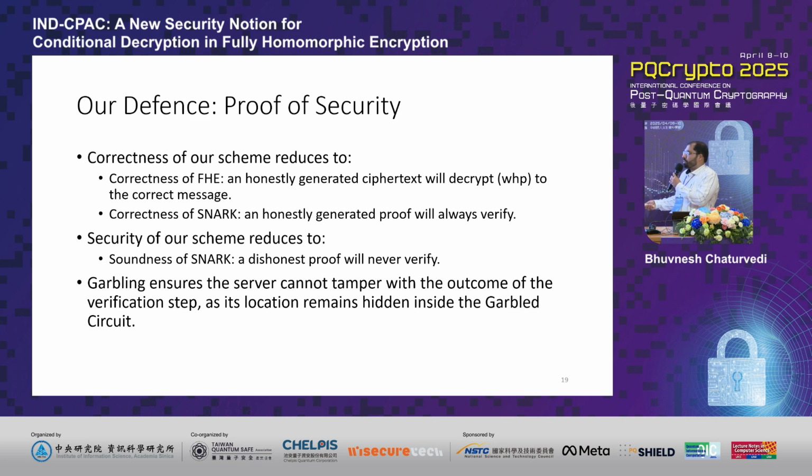On the other hand, the security of our scheme is based on the soundness of the SNARK, which says that if the prover generates the proof in a dishonest manner, the proof check will always fail, in which case the garbled circuit will output a bot. And therefore, the server will not learn any extra information about the correctness of the actual result. The garbling also ensures that the server cannot tamper with the output of the verification step to trick the decryption step into accepting that the proof was correct, when it was not.